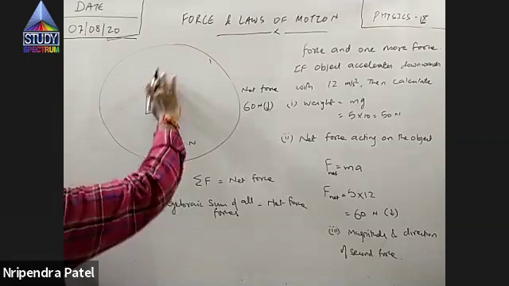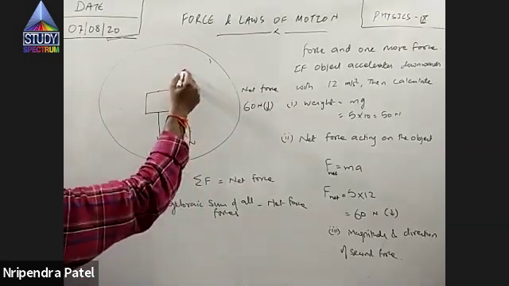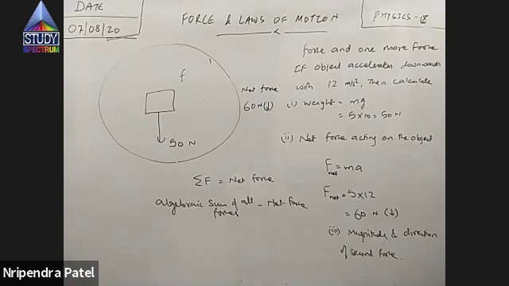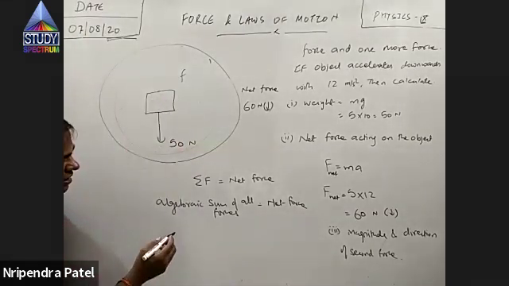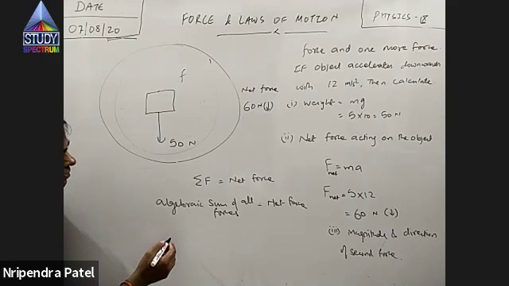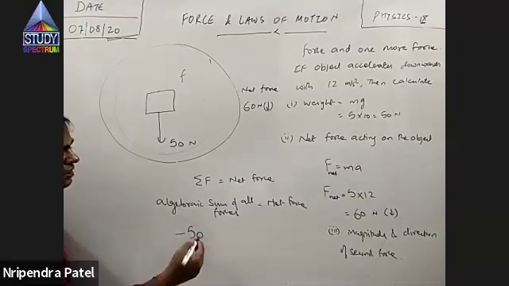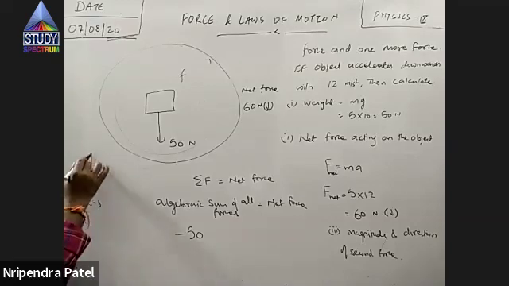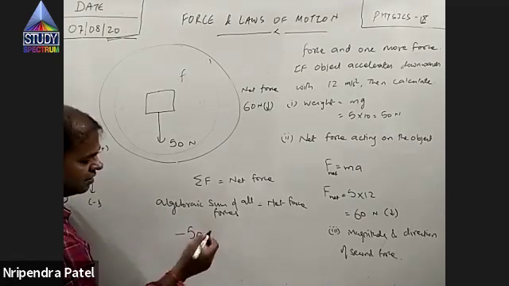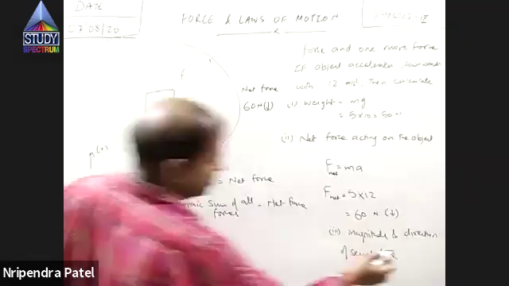I don't know how much is the second force. Neither do I know the direction nor the magnitude. Let us say the other force acting on it is F. So let us add the two forces. Which forces are acting on this object? One is gravity. Gravity acts in which direction? Downwards. If it is acting downwards, let us take it as negative. Whatever is downwards, let us take as negative. Whatever is upwards, let us take as plus. So minus 50.